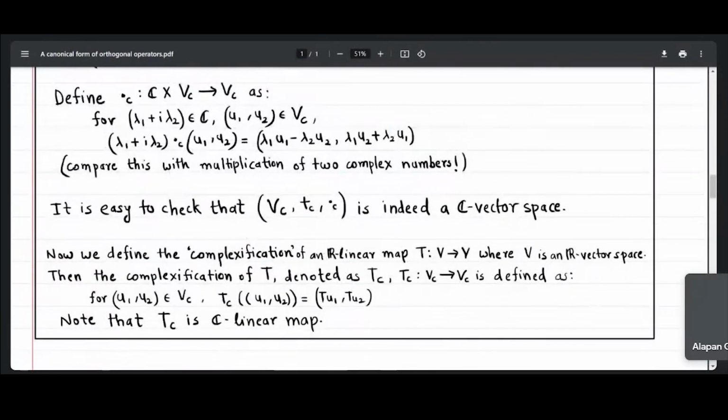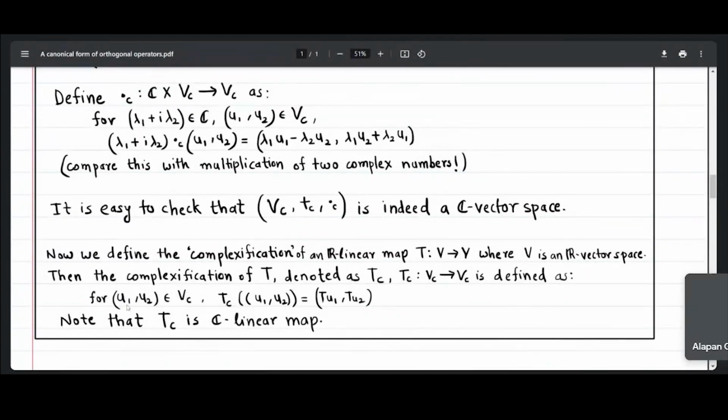Now we will see the meaning of the complexification of an R linear map. Our R linear map is T from V to V, where V is a real vector space. I denote the complexification of T as TC. It is a map from VC to VC, where VC is the complexification of our vector space V. How am I defining that map?